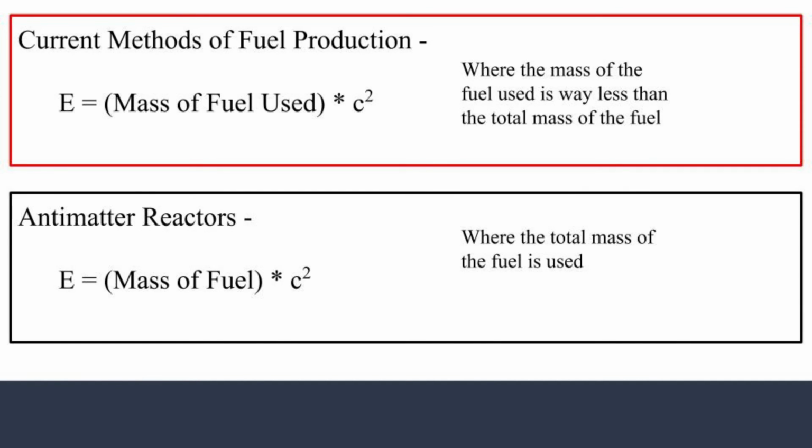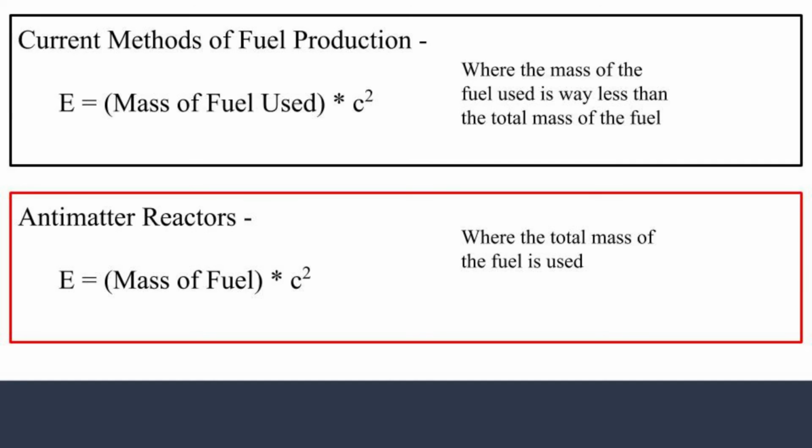So current methods of producing energy work by converting only a small fraction of the mass of the fuel into energy. Now this is very inefficient, but it's the best we can do right now. In the future, however, antimatter reactors will allow us to convert the entire mass of the fuel source into energy.